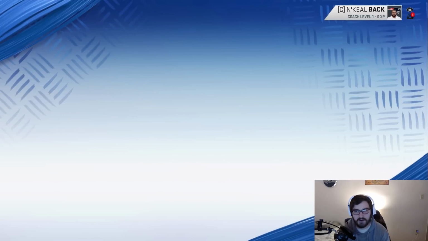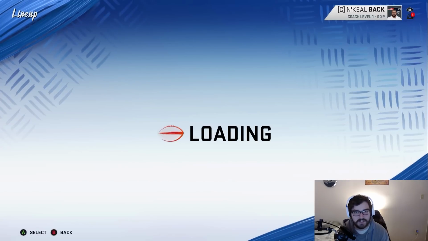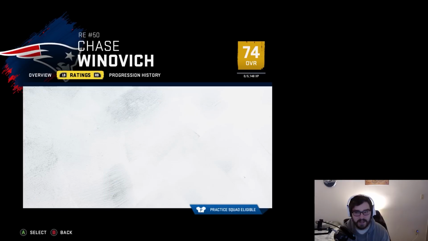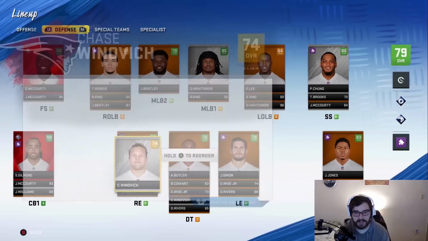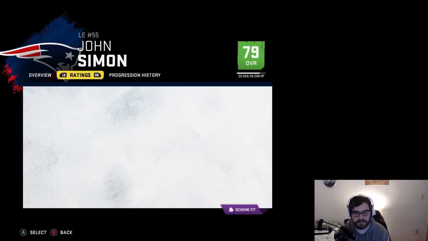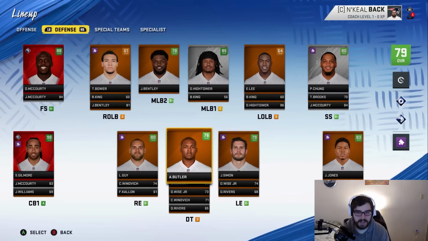I'm going to wait for the draft, though. We'll see how that works out, because maybe if I can get a pass rusher, we can have Chase Winovich playing the other outside linebacker position, because he can definitely do that. I'd want him playing in a 4-3 off the edge anyway. We'll have to see how everything works out. John Simon's also here, who could potentially move up to outside linebacker. Those guys could also just stay at 4-3 defensive ends. I don't know. I'll figure it out.